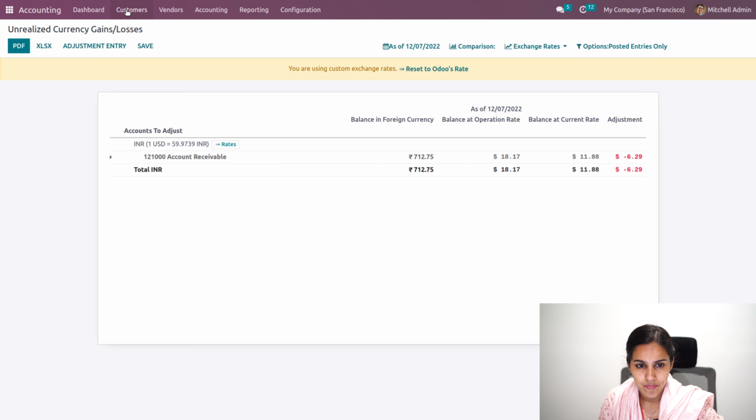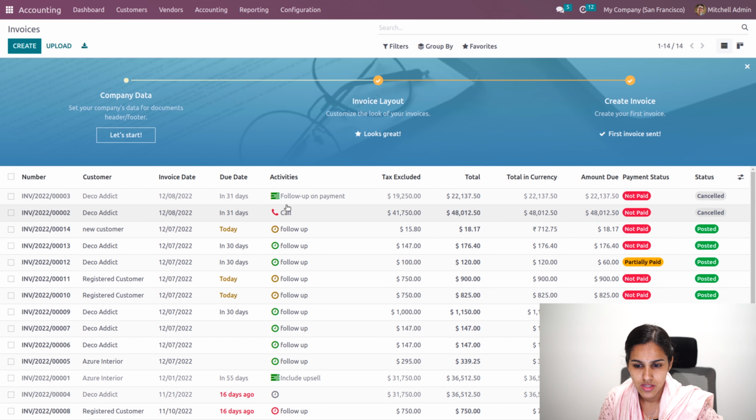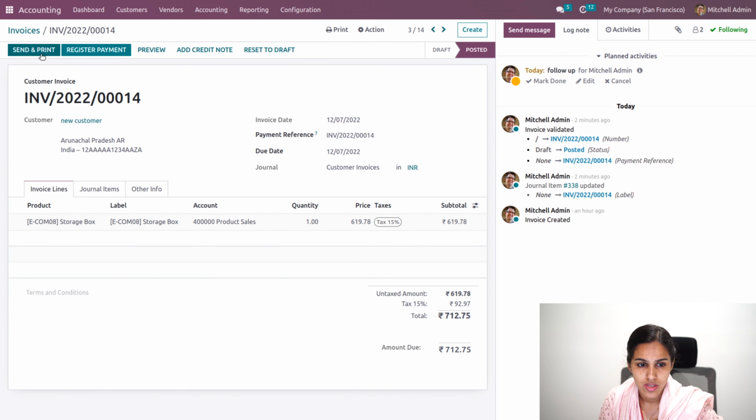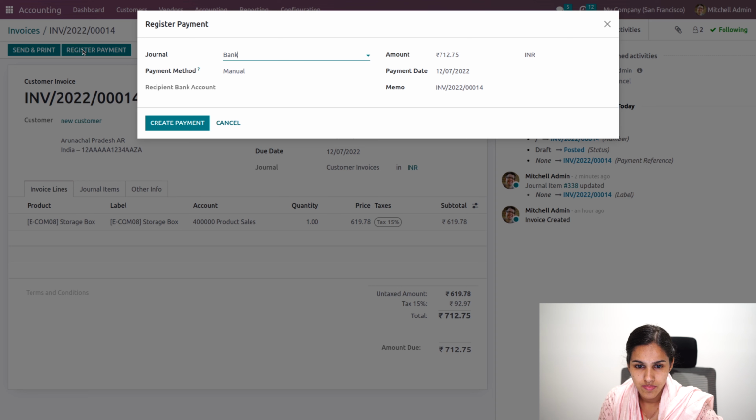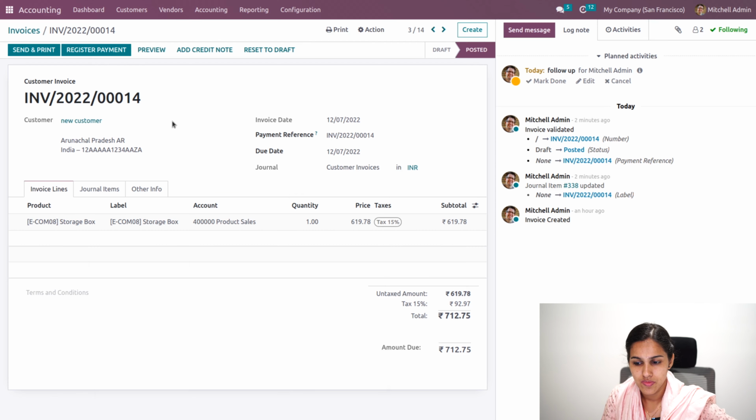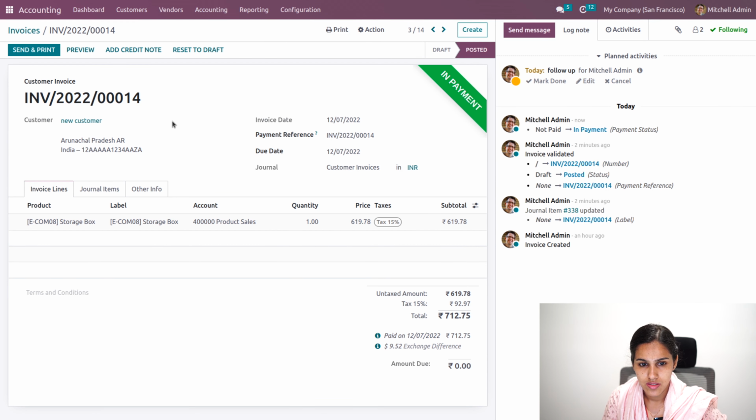Then if I go back to the invoice for the new customer and register the payment with INR, let's click on create payment. Okay, so it will be moved to in payment stage.